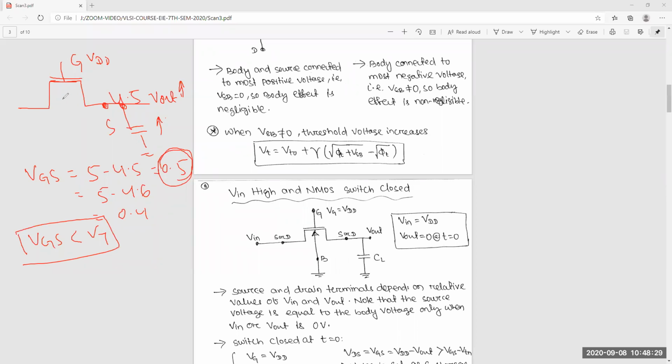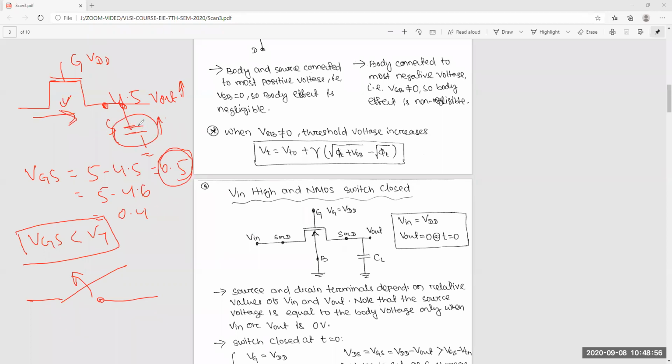So at that time the transistor will be on or off? Off, sir, cutoff. So if cutoff is there, will any current flow? The switch is completely off, so there is no closed path. No current flow means no charge.